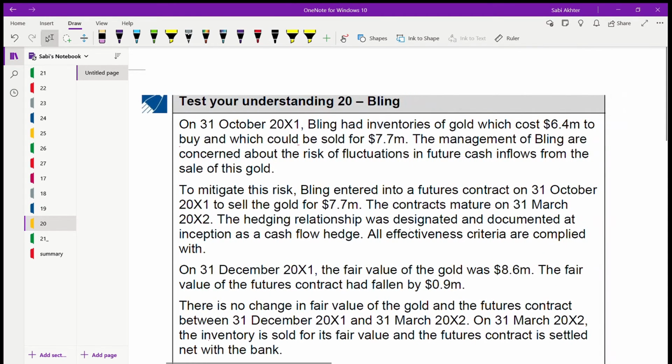On 31st October 2001, Blink had inventories of gold which cost 6.4 to buy and which could be sold for 7.7. The management of Blink are concerned about the risk of fluctuations in future cash inflows from the sale of this gold. To mitigate this risk, they entered into a future contract on 31st October 2001 to sell the gold for 7.7. The future contracts mature on 31st March 2002. The hedging relationship was designated, documented, and all the criteria are met.